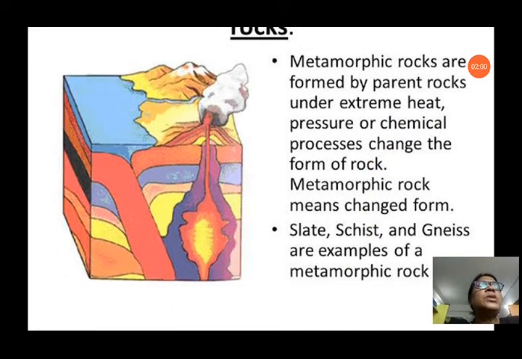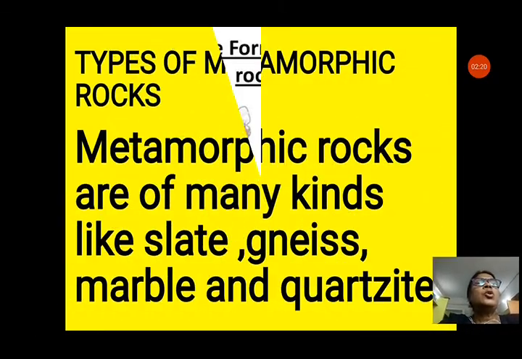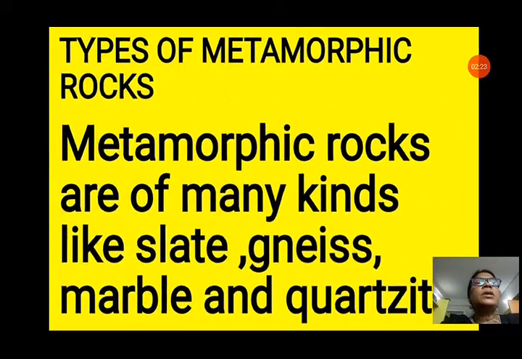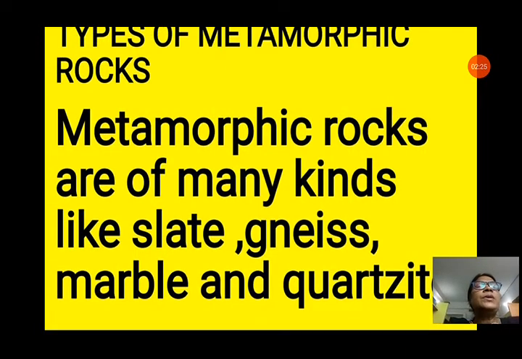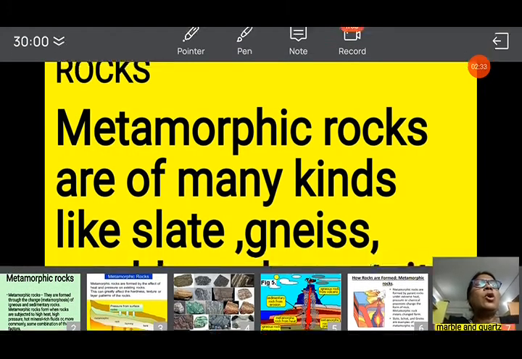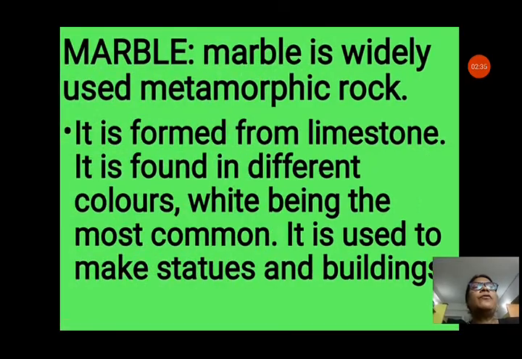Here some more information is there. Metamorphic rocks are formed from parent rocks under extreme heat and pressure or chemical processes that change the form of the rock. Metamorphic rock means changed form. Slate, schist and gneiss are examples of metamorphic rock. So, we will see about types of metamorphic rocks. Here are 4 kinds we will discuss in this class: slate, gneiss, marble and quartzite. So, let us see one by one all these types of metamorphic rocks.